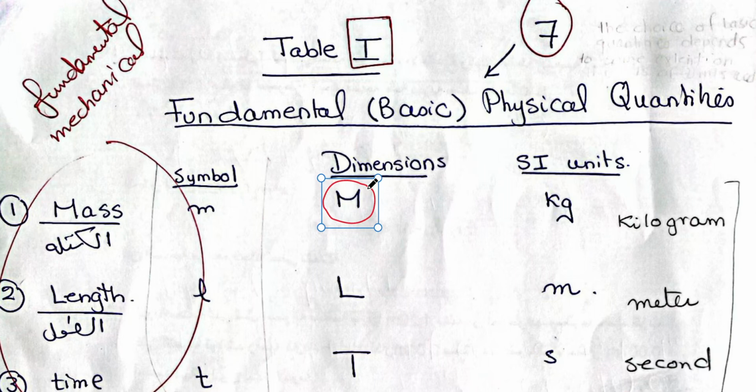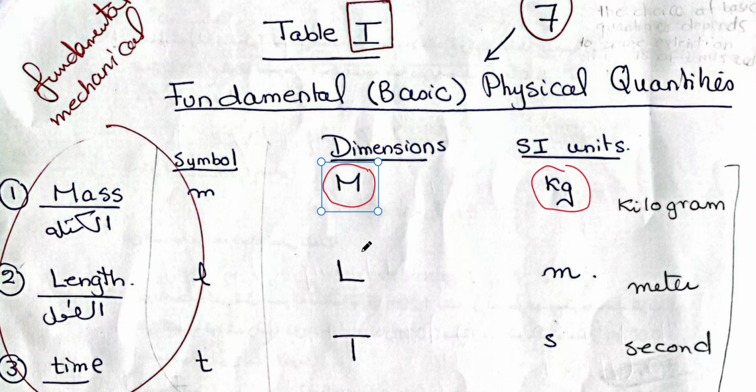If you think about mass, its nature is independent of any other physical quantity. It stands alone. Its nature is basic or fundamental. That's why we say that mass is a basic physical quantity. And we will use the SI unit, as mentioned before, the kilogram. Its abbreviation is kg, small letters.